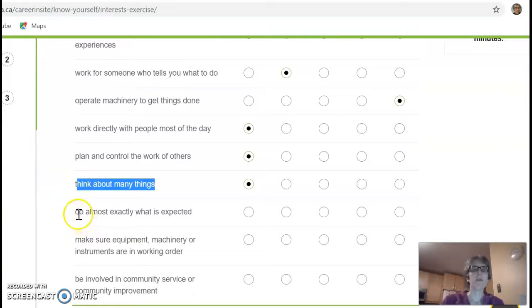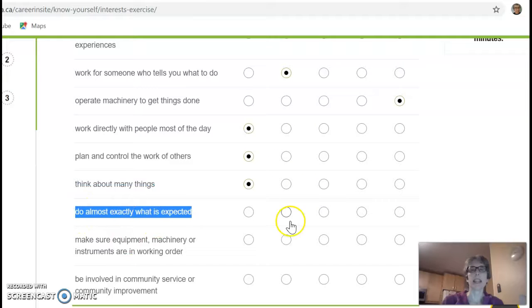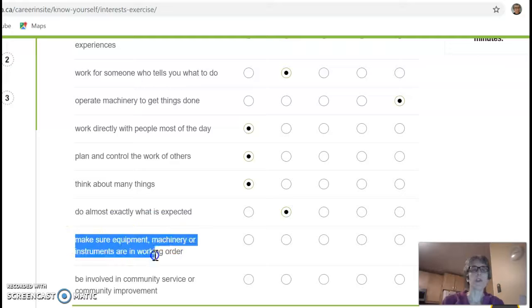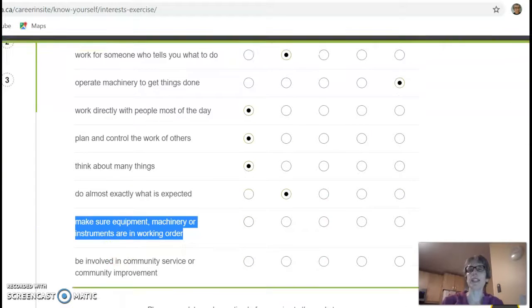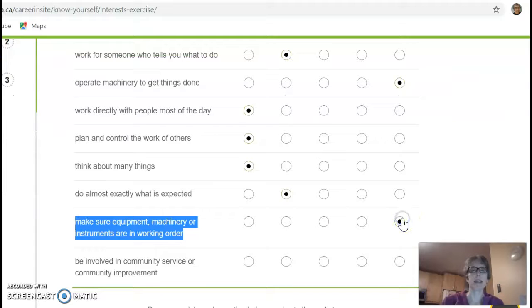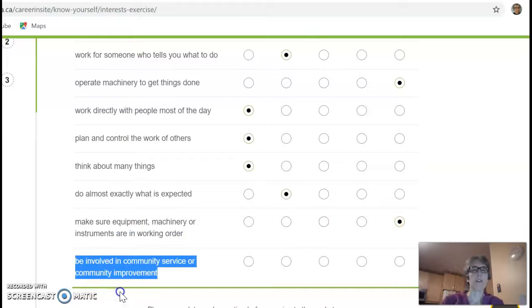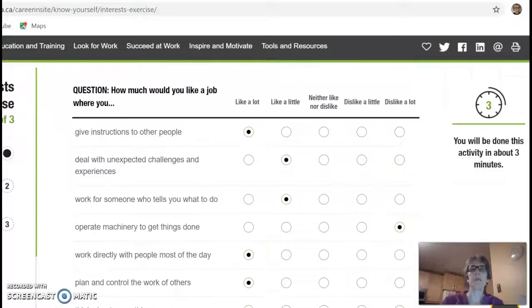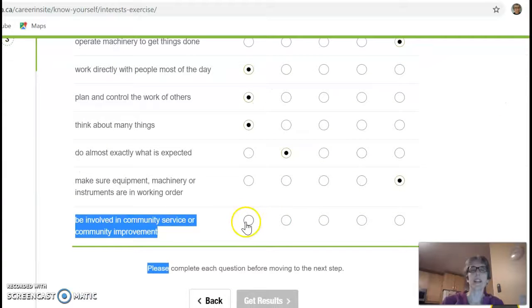How would you like to do almost exactly what is expected? I would like that a little. How would you like to make sure equipment, machinery, or instruments are working? And I would really dislike that. And how would you like to be involved in community service or community improvement? I would like that a lot.